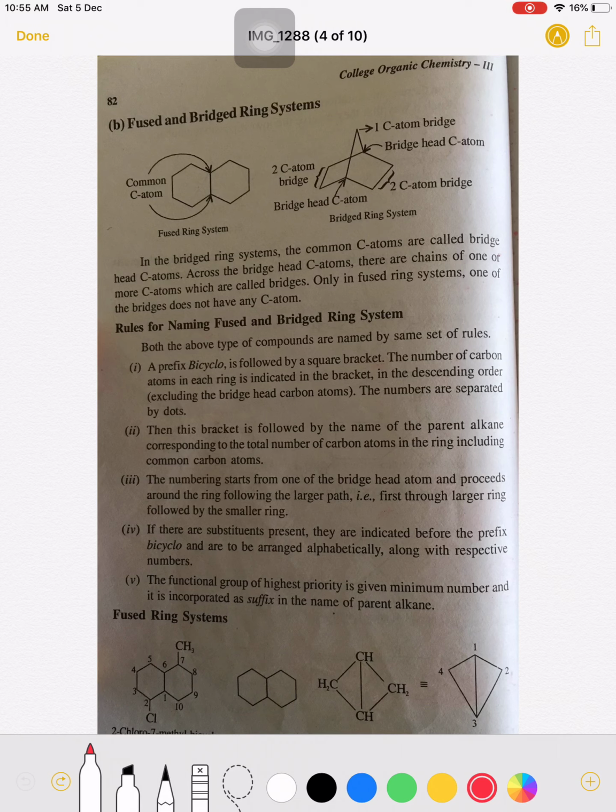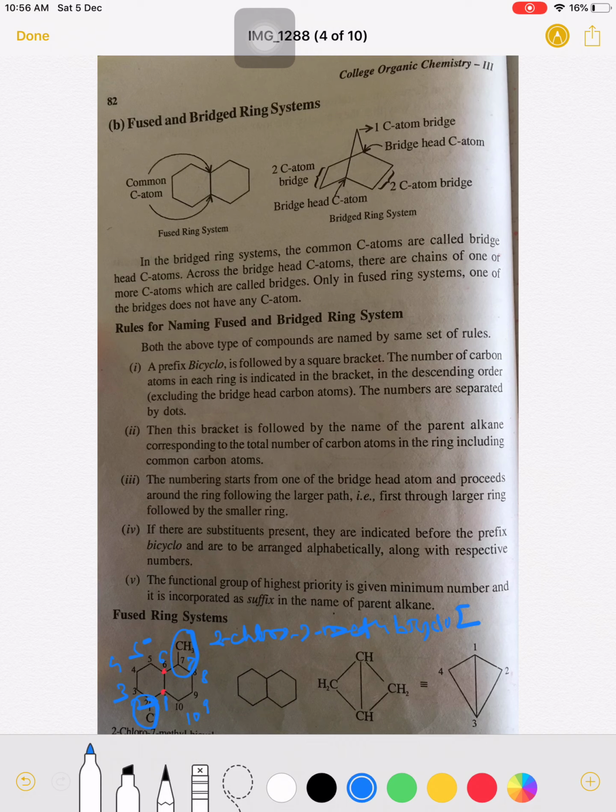So in this case we know the numbering is started. Now see this third rule: numbering starts from one of the bridgehead carbon atoms and proceeds to the bigger ring and then to the smaller ring. This is a bridgehead carbon atom and numbering starts from here: 1, 2, 3, 4, 5, then 6, then 7, 8, 9 and 10. At the second position a chlorine group is there, and at the 7th position a methyl group is there. Therefore it is 2-chloro, 7-methyl, bicyclo in the square bracket.